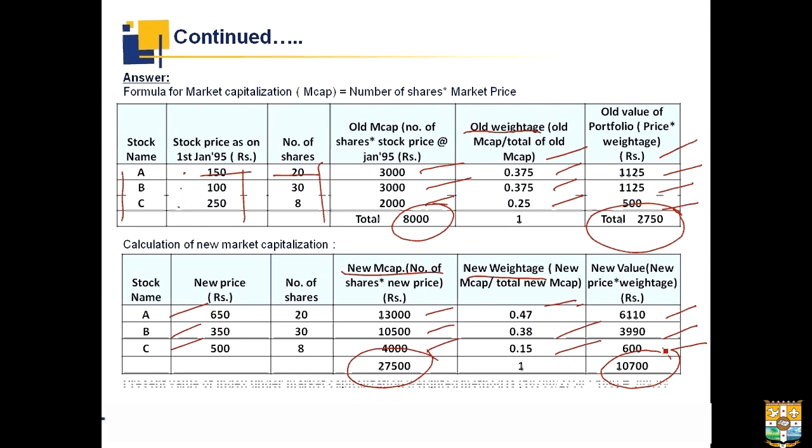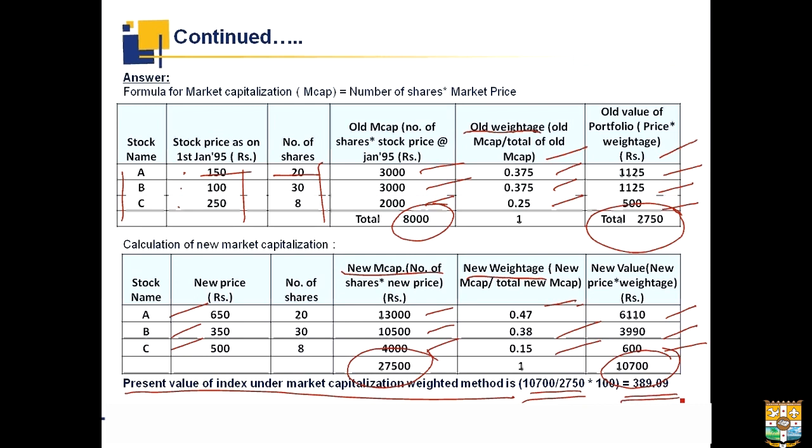Now, if we have to calculate the present value of index under market capitalization weighted method, we have to divide the new value by the old value, and then we have to multiply that by 100 to get a percentage. So it is 389.09. This is the answer for us.